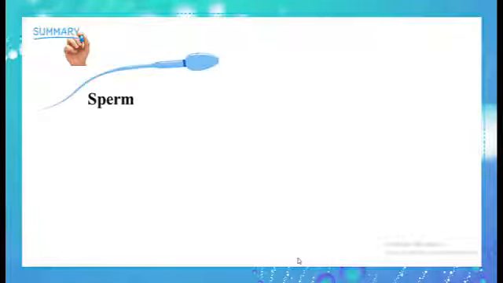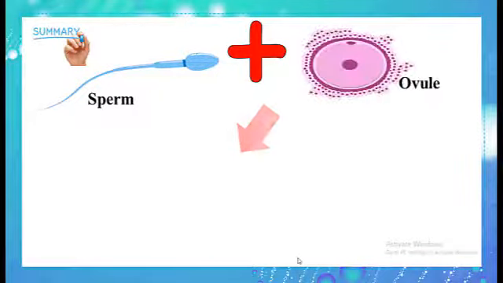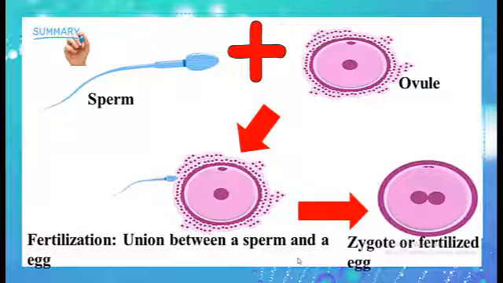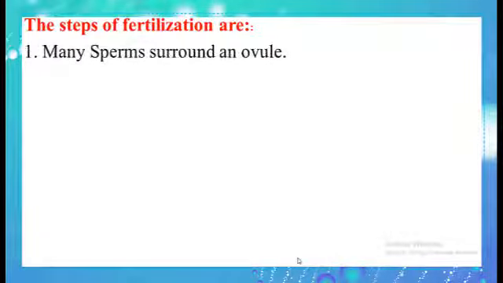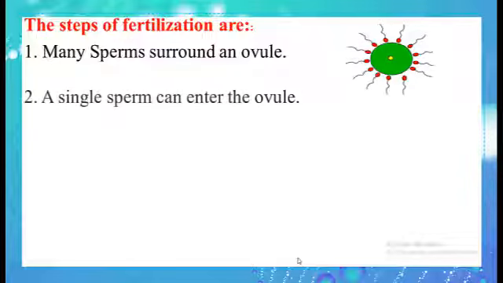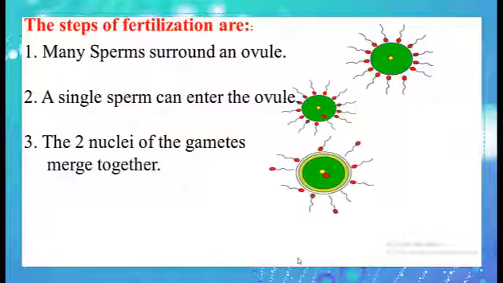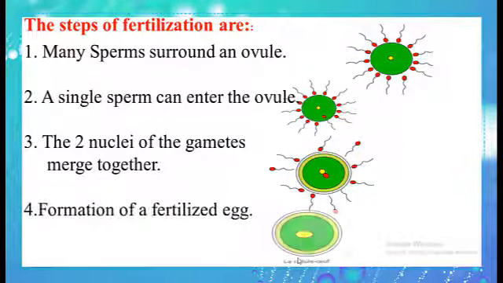As a summary, the sperm and the ovule make fertilization by the union between them in order to give a zygote or fertilized egg. The steps of fertilization are: many sperms surround an ovule, a single sperm can enter the ovule, the two nuclei of the gametes merge together, formation of a fertilized egg.